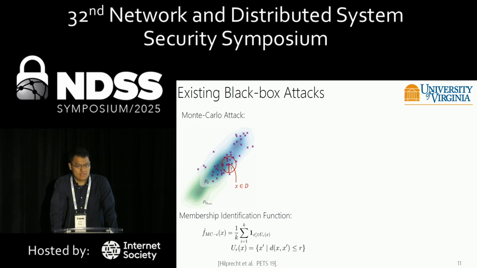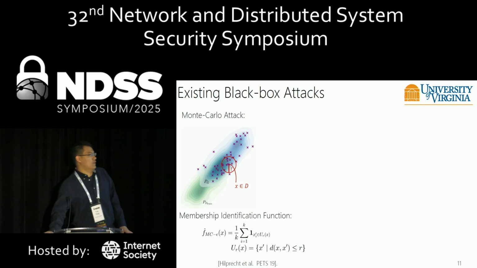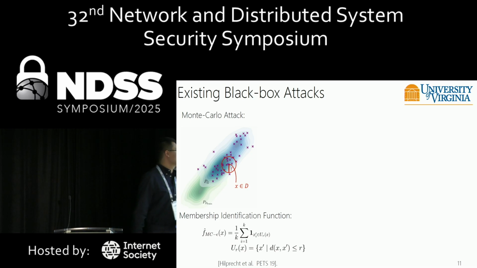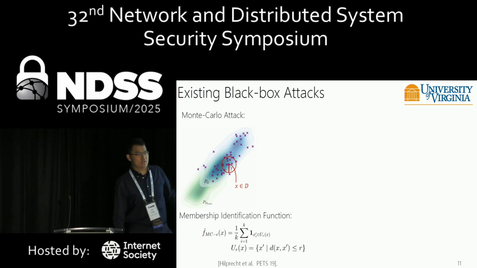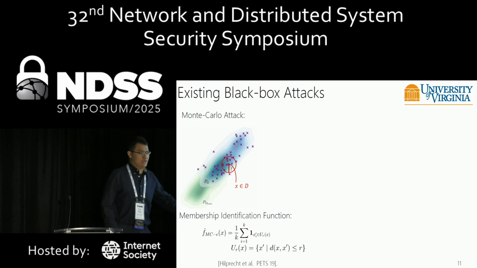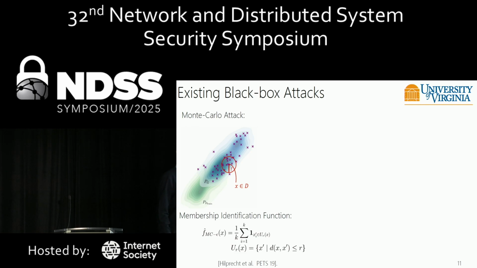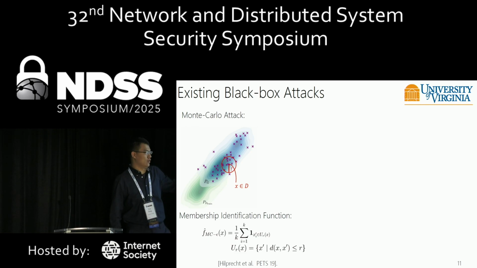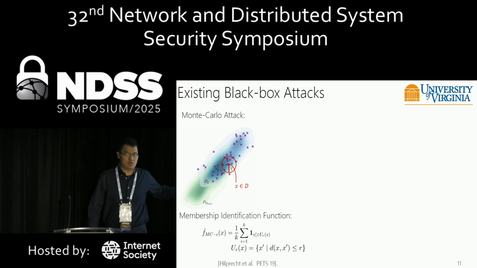In this attack, the attacker first needs to sample a large number of replicate images. This point means the replicate image. Given a predefined radius r, the attacker needs to calculate how many samples are within this area. The more samples in this area, the higher the probability that this query sample belongs to the member set.